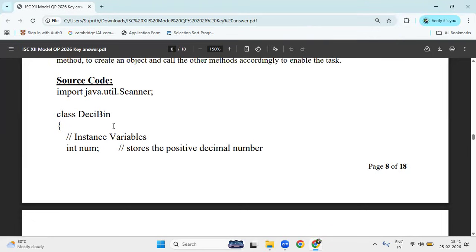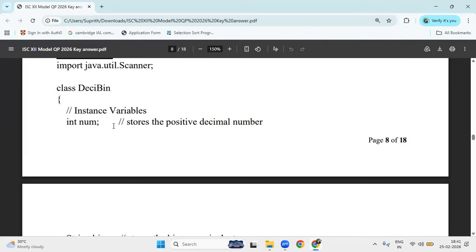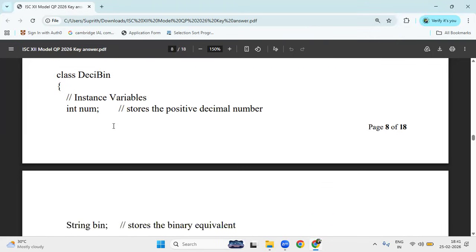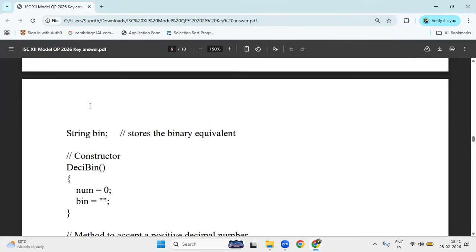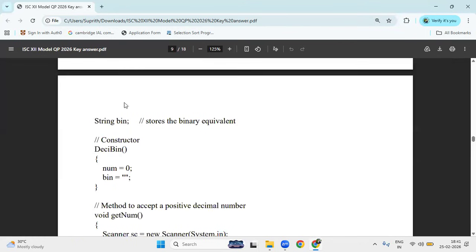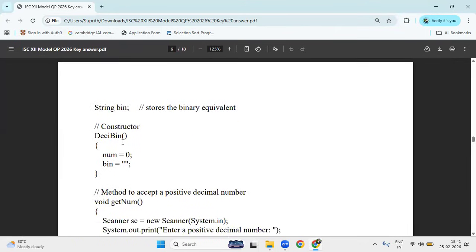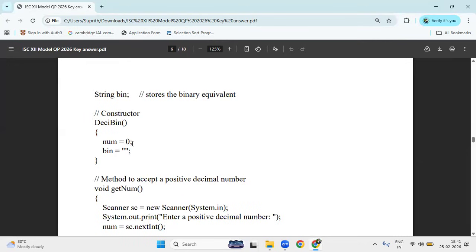So what is the first class name? Decibin. And you have to initialize the instance variables. What are they? As we know, the question only gives num, which should be an integer, and the binary value should be stored in the form of a string. And the constructor is given, and you have to initialize num equal to 0.